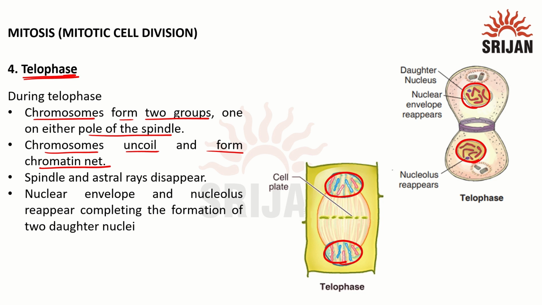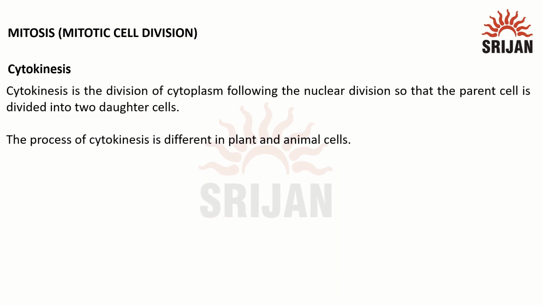So this is similar to what happened in prophase. So this is the opposite of prophase. Spindle and aster rays disappear, and the nuclear envelope and nucleolus start to reappear, and it can be seen as two separate daughter nuclei. And in telophase, we can also begin to see cytokinesis, which is the next stage.